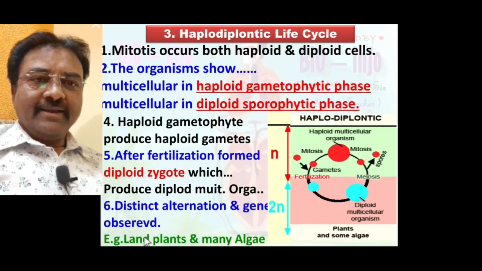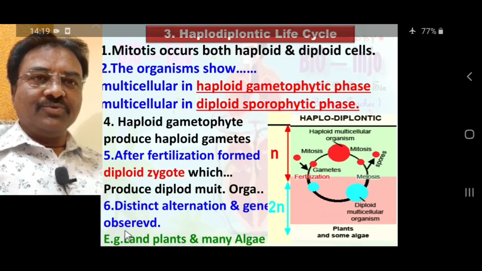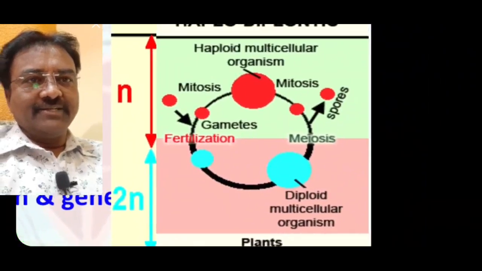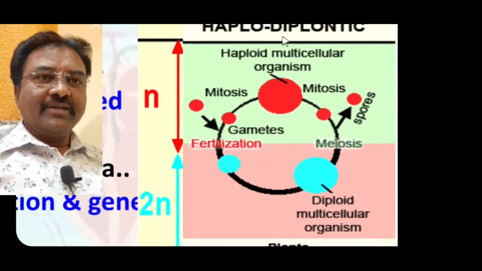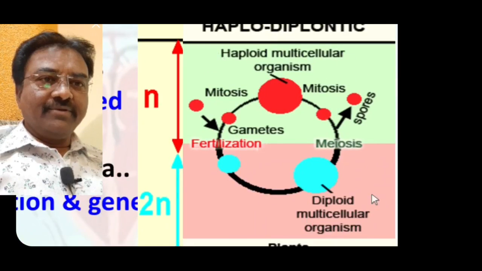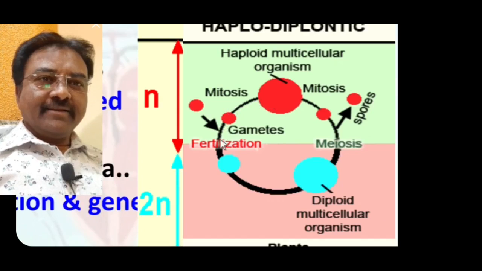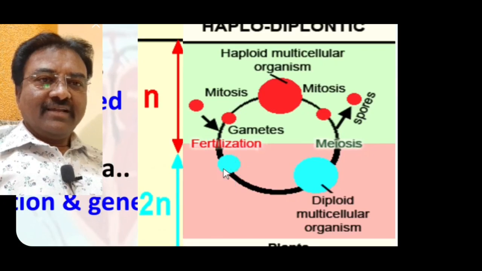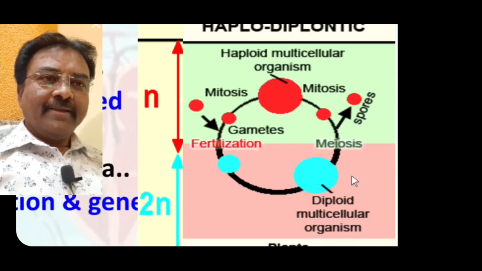Example: land plants and many algae show the haplo-diplontic life cycle. Seen here is the diagrammatic representation: haploid multicellular organism, the gametophyte, and diploid multicellular organism, the sporophyte. The gametophyte produces gametes by mitosis. Both gametes fuse to form a zygote, which is diploid in nature and develops into a diploid multicellular organism by mitosis.